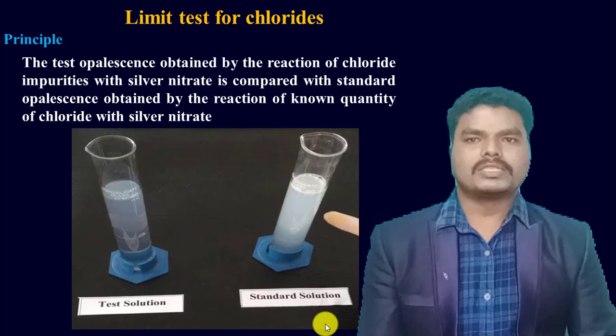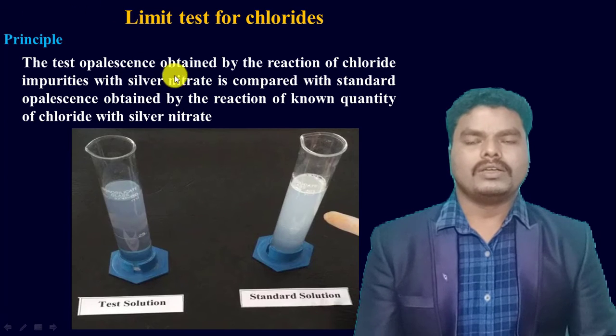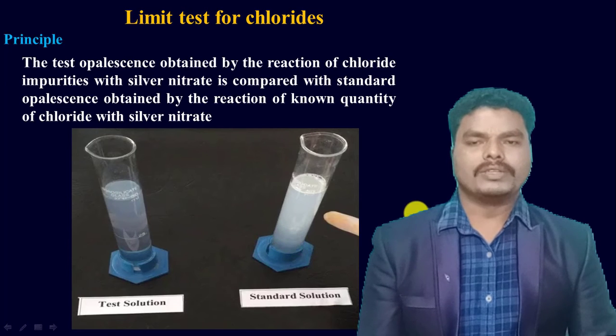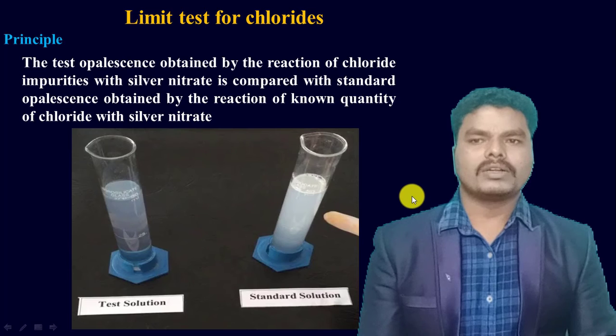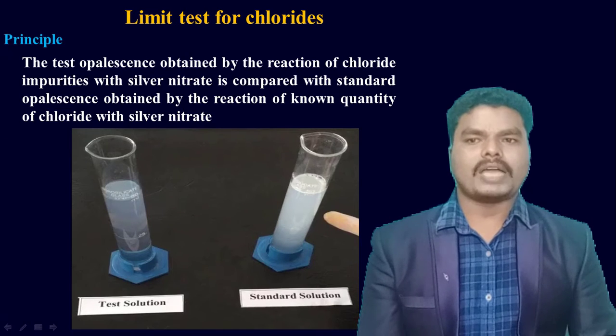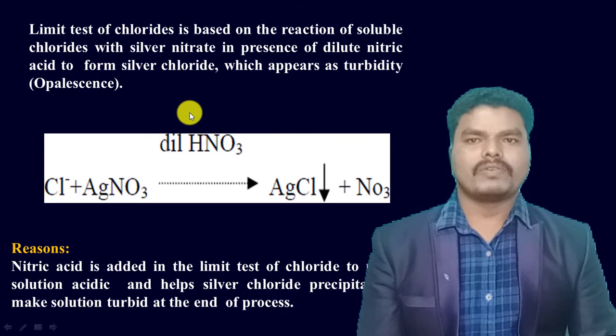So let us discuss some of the limit tests for different inorganic impurities. The first one is the limit test for chlorides. The principle involved in the limit test for chlorides is that the test opalescence obtained by the reaction of chloride impurities with silver nitrate is compared with the standard opalescence obtained by the reaction of a known quantity of chloride with the same silver nitrate.